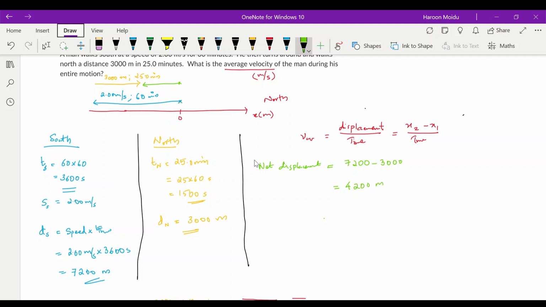You have to mention the direction south. That's very important. That is actually negative 4200 if you take the direction when we measure this displacement.